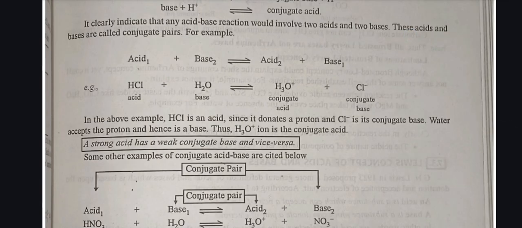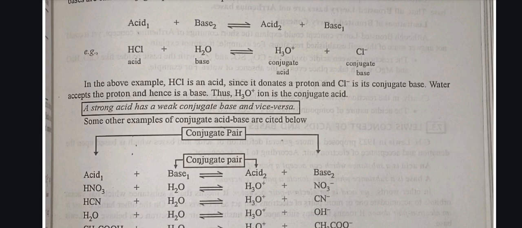For example, HCl is an acid, plus H2O as a base, gives conjugate acid H3O positive and conjugate base Cl negative. In the above example, HCl is an acid since it donates a proton, and Cl negative is its conjugate base. Water accepts the proton and hence is a base. Thus, H3O positive ion is a conjugate acid. A strong acid has a weak conjugate base and vice versa. Some other examples of conjugate acid-base pairs are given below.